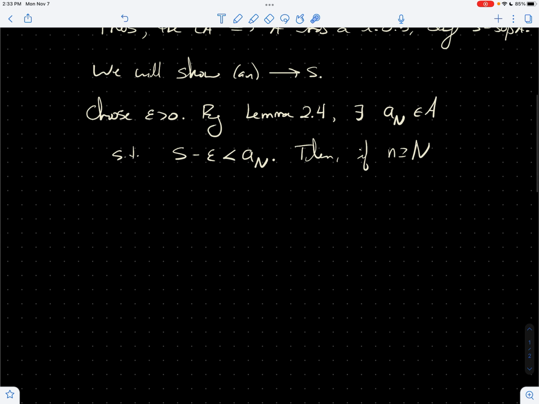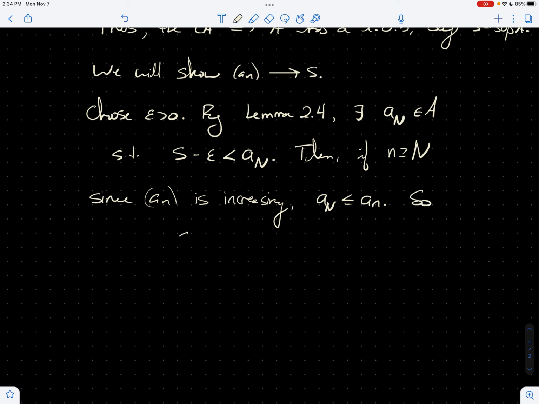So if you pick something bigger, first off, since a sub n is increasing, a sub big N is always going to be less than or equal to a sub little n.